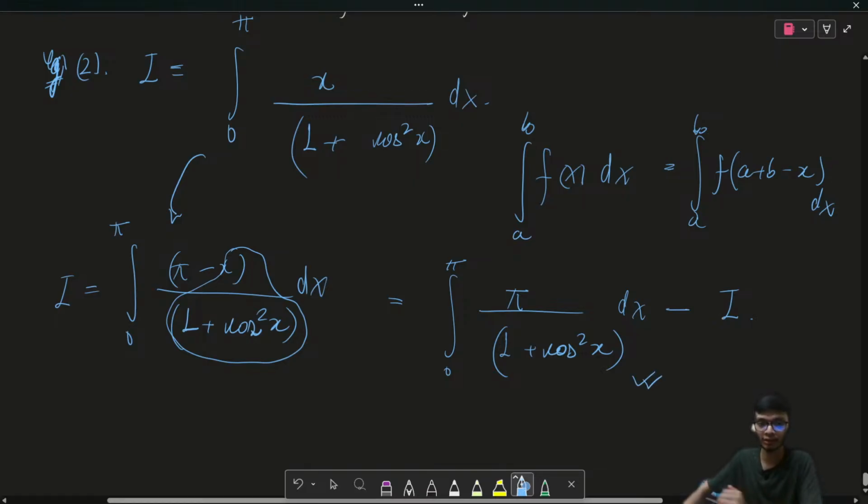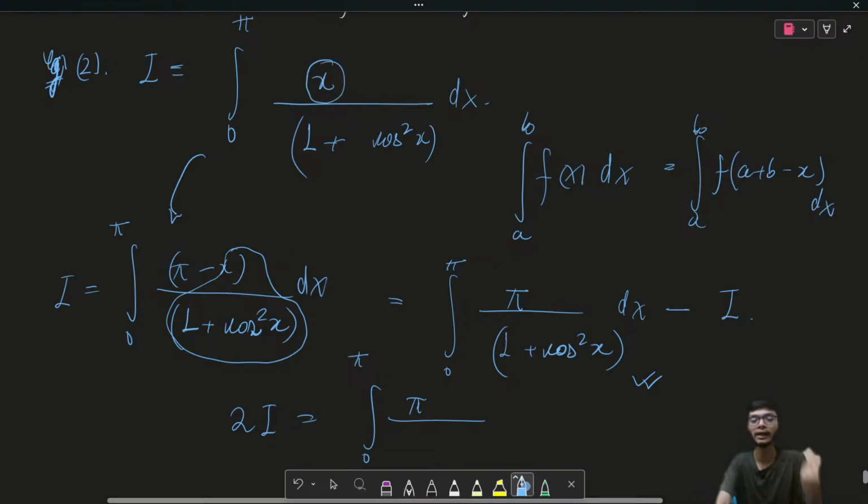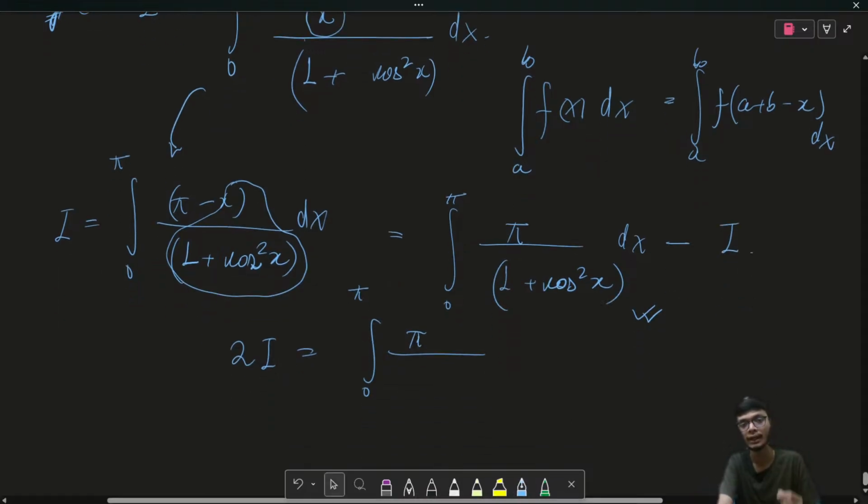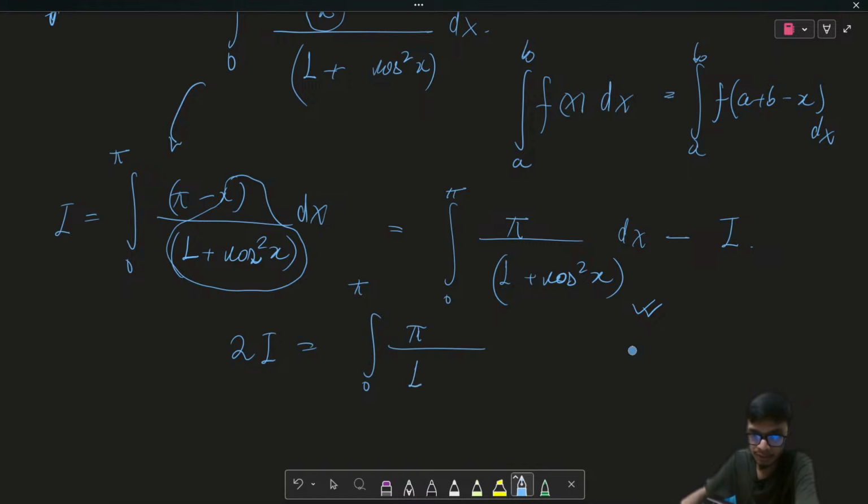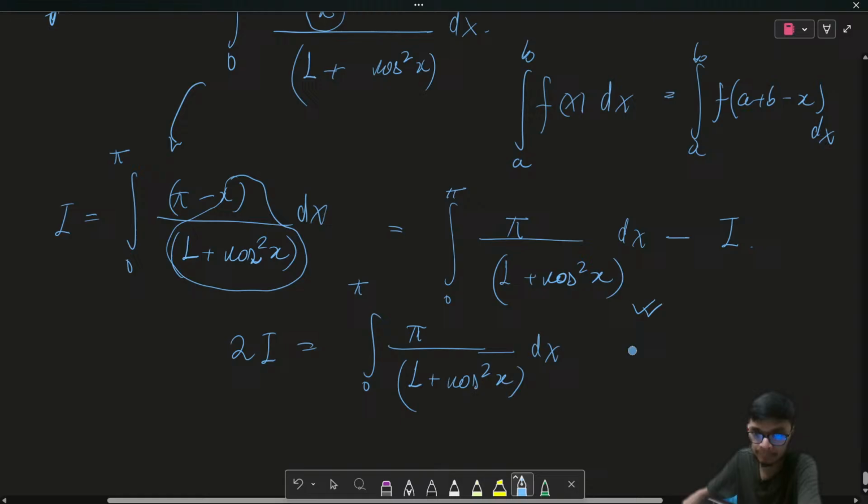So if I take this minus I on the left hand side, it will be 2 times I, which is equal to the integral from 0 to pi of pi upon... So the interesting part is that I got rid of this x, right? Which I've already seen in many problems of the King's property. So this is basically pi upon 1 plus cos square x dx, right?